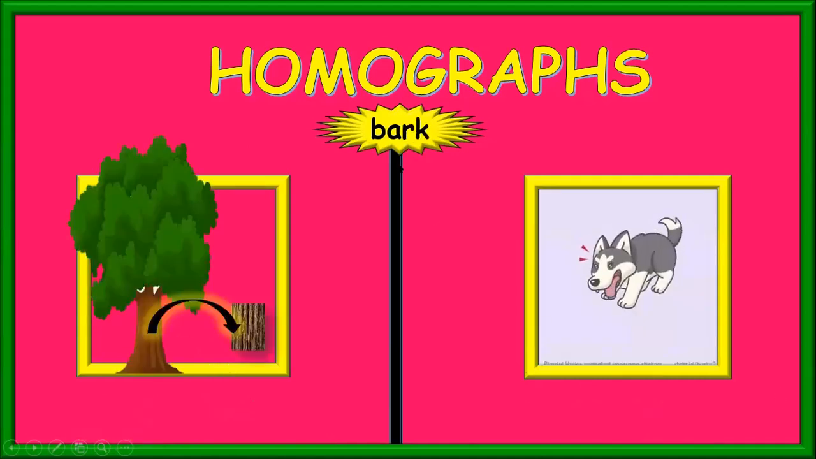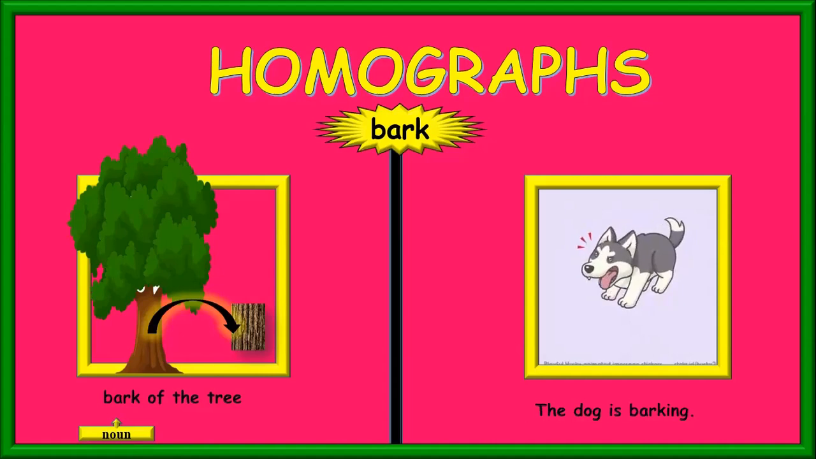Next, we have the word bark. In the first picture, the word bark means the tough exterior covering of a stem. So here it is a noun. Whereas in the second picture, the word bark refers to the loud, short noise of a dog. Here, barking is an action word, so it is a verb.